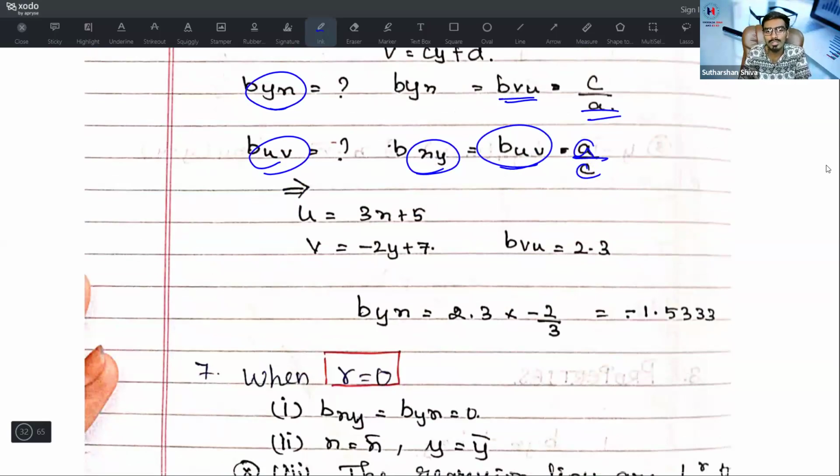Now u is equal to 3x plus 5 is given, and v is equal to minus 2y plus 7 is given. Bvu is given. They are asking us to find Bxy. So Bxy is equal to Bvu into c by a. Here you take c as minus 2, and this is your a variable, which is 3. So it is minus 2 divided by 3 times Bvu, and the answer is minus 1.533.